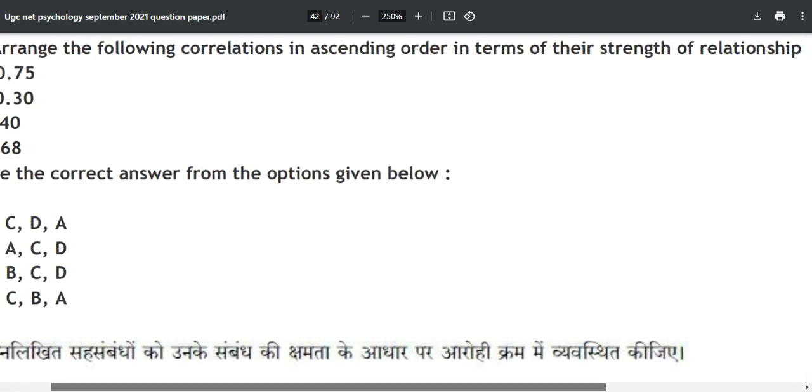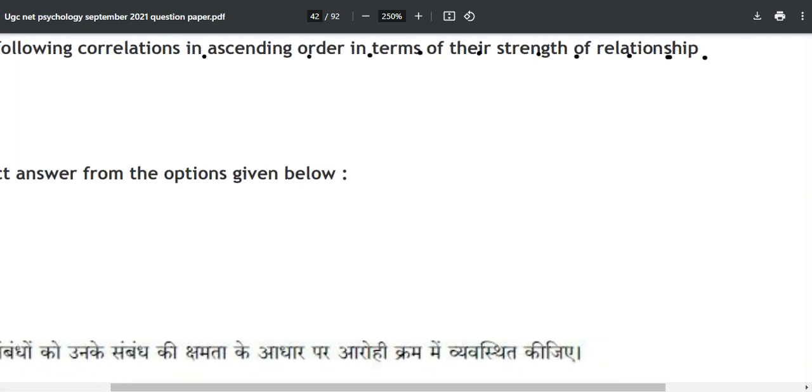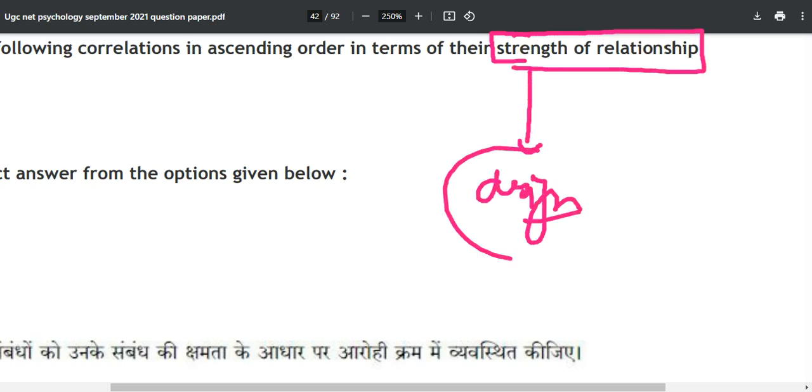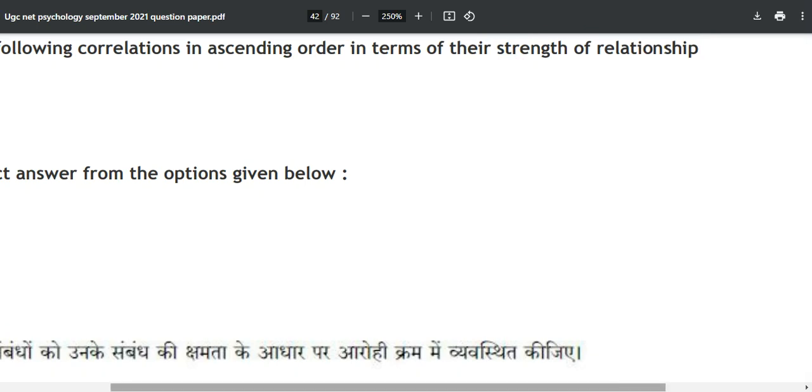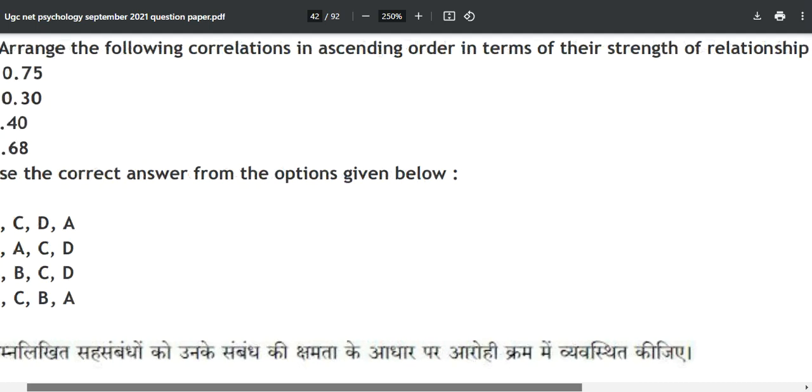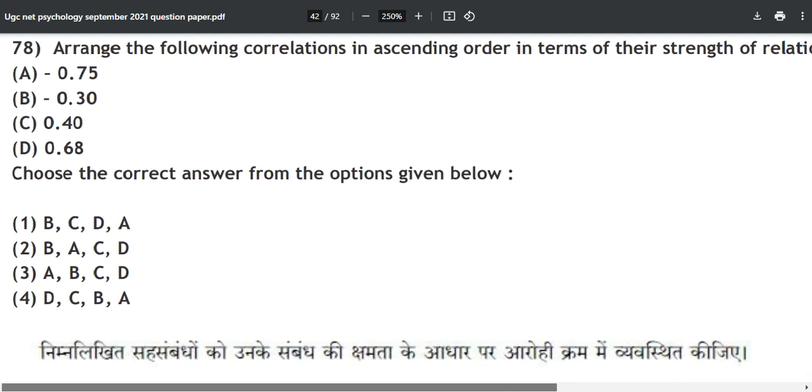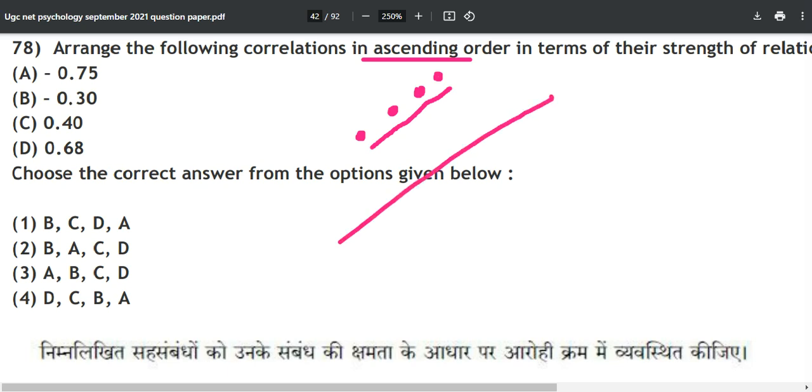Okay. Why? Arrange the following correlations in ascending order in terms of their strength of relationship. See, I was solving that paper of December 2022, and the keyword was strength of relationship over there. After which you will get to know which type of design it is. Okay. So if you have watched that video, you will understand what I am trying to say. And now what you have to do is identify in ascending order. Okay, from low to high simply. So what is the correct order?